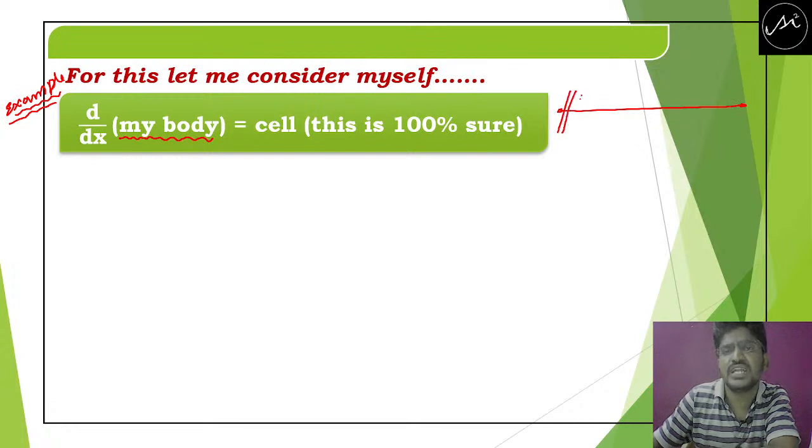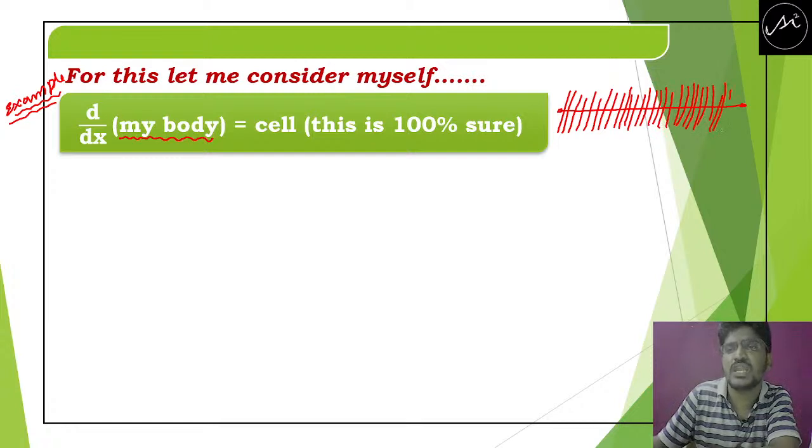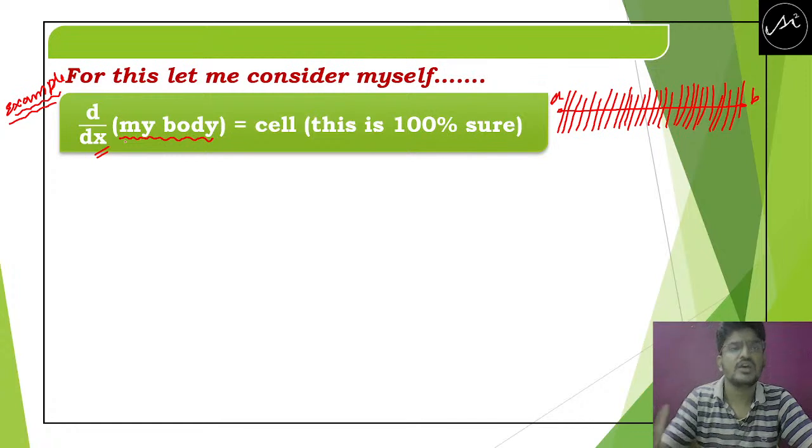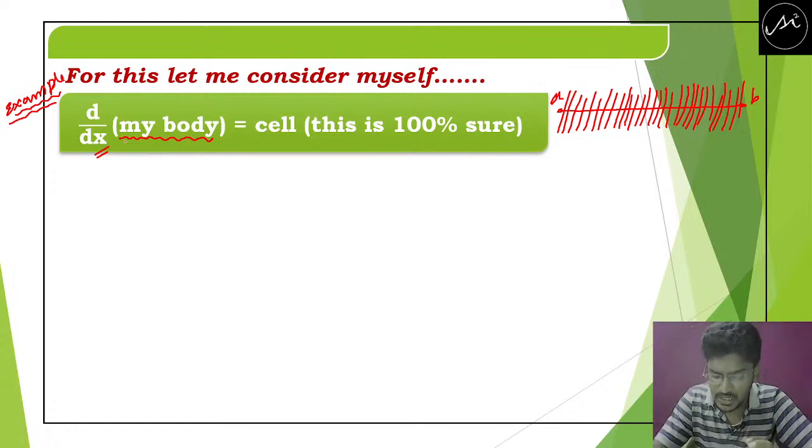it is intersecting the given interval, or it is dividing the given interval in so many number of parts. So this is A, this is B. So this interval is divided into so many number of parts. That is what your differentiation, that you have learnt in your 11th class. So now d by dx of my body, that means the differentiation of body will give you